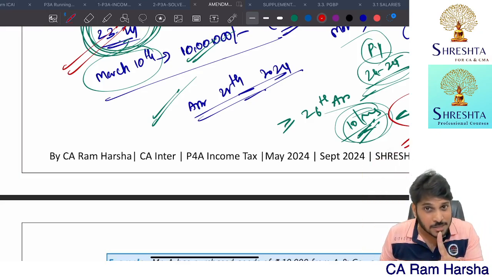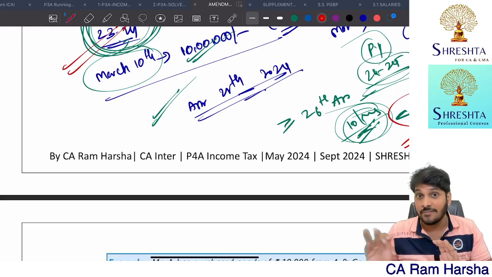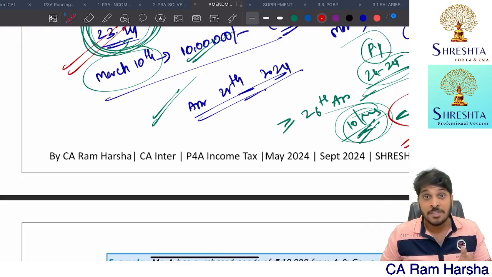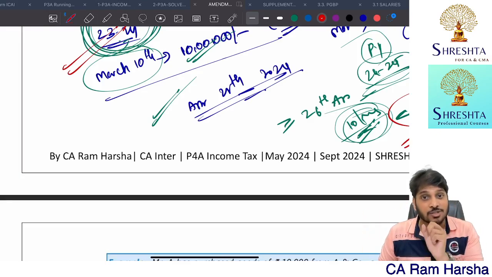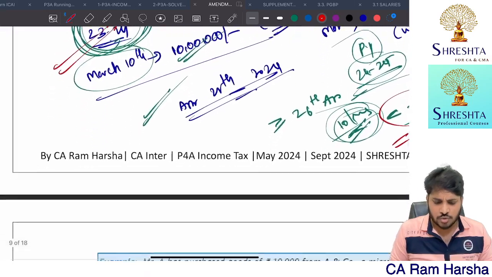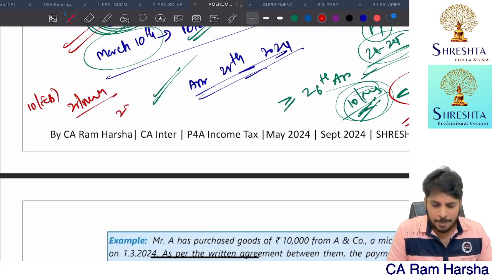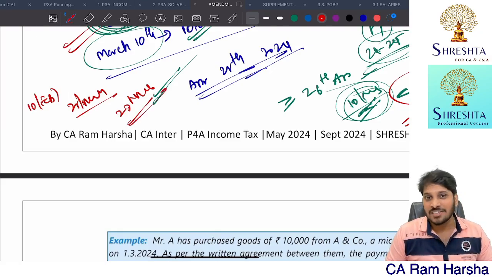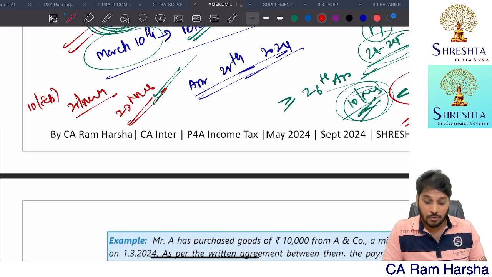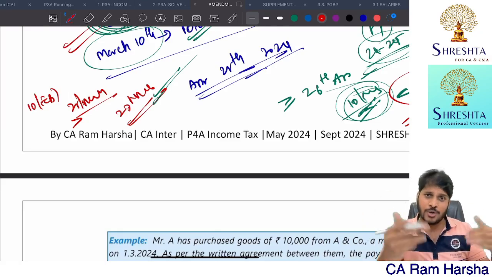But for MSMEs, what is the criteria that we see? We don't see the IT return filing due date. We see the 15 days criteria, 45 days criteria. Suppose I purchased goods from MSME on 10th February. 25th March is the due date, 45 days. I paid on 27th March, but you paid within the same year, right? 27th March also comes within the same previous year. Though you paid after the appointed day as per the MSME law, it comes within the same financial year, you will get deduction.